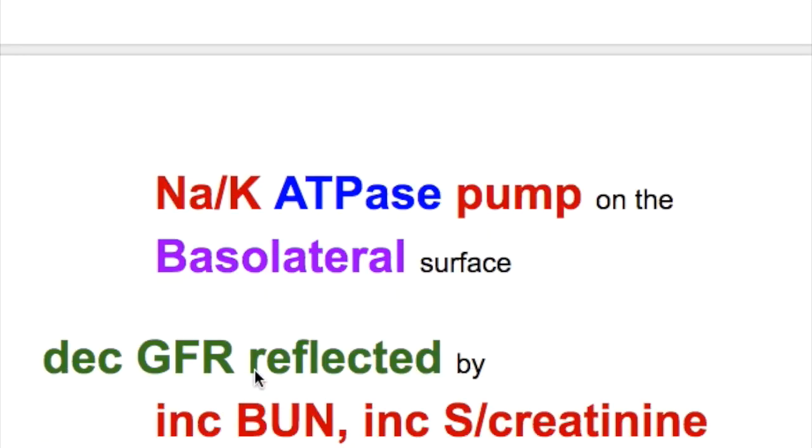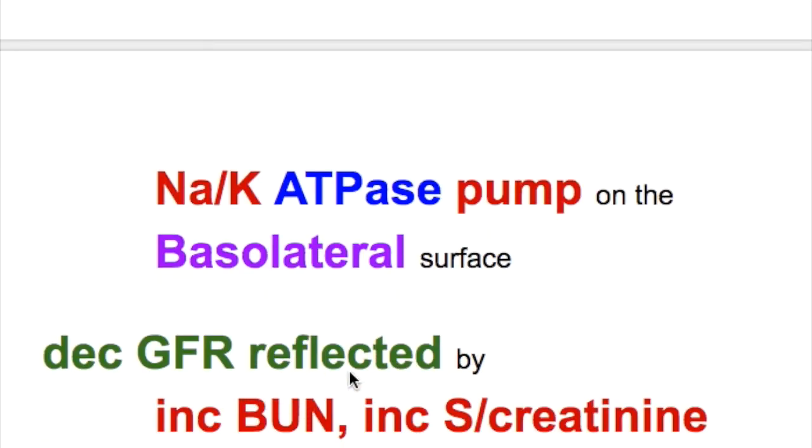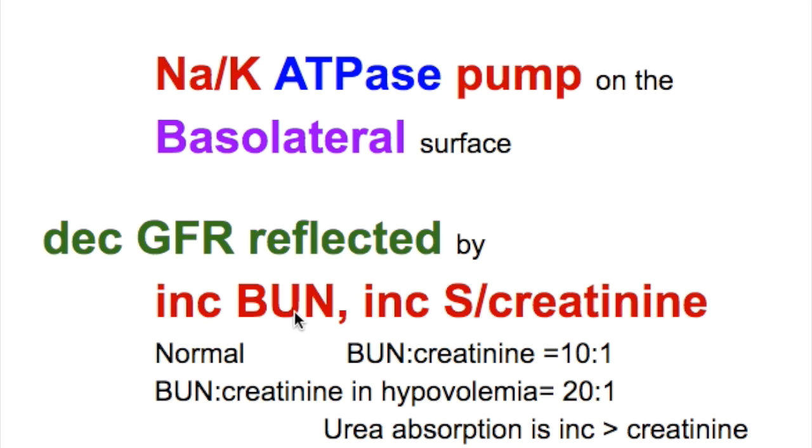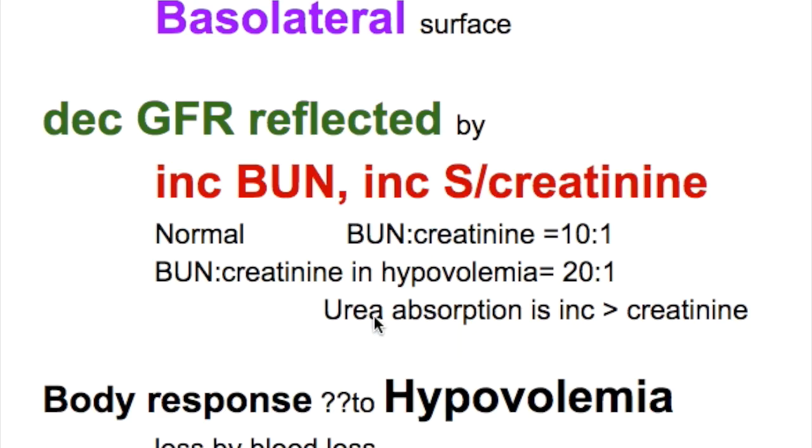So how is GFR reflected? GFR is reflected by increase in BUN and increase in serum creatinine. Normally BUN creatinine ratio is 10 to 1. But in hypovolemia, BUN to creatinine ratio goes up to 20 to 1. Urea absorption is increased more than the creatinine, but creatinine absorption is also increased.